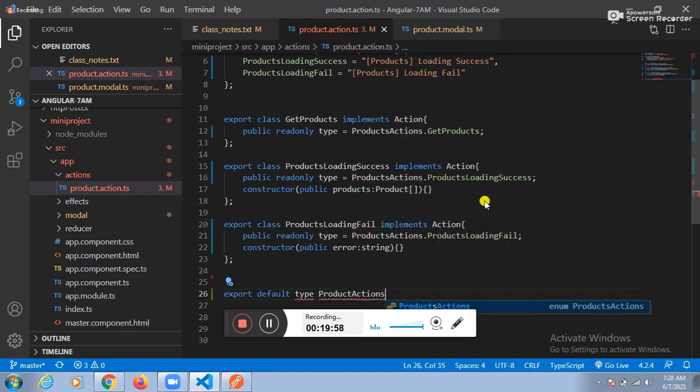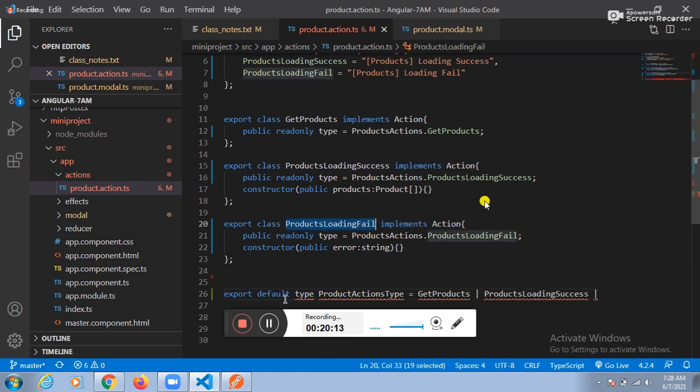Any name we can place here. Product action types equals what? What is the first class? Get products. What is the second class? Products loading success. What is the third class? The third class is products loading fail.